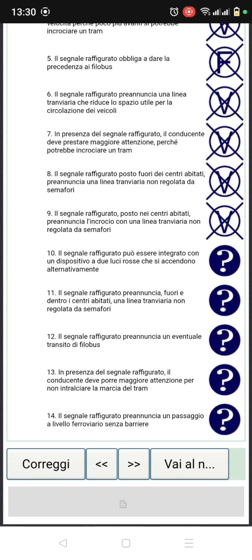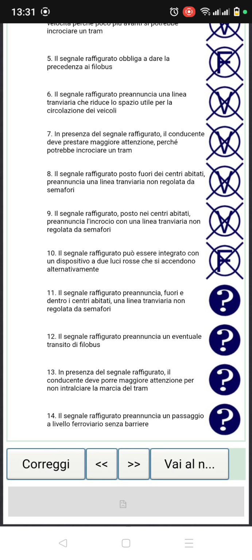So let's see the other one. Number 10, il segnale raffigurato. This sign figure può essere integrato, so it can be integrated con un dispositivo a due luci rosse, a device with two red lights che si accendono alternativamente, that come on alternately. No, it's false. Nothing like that.